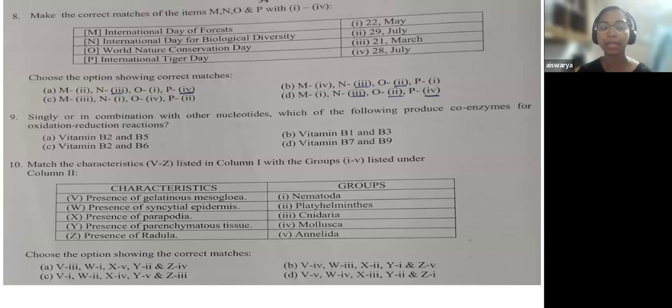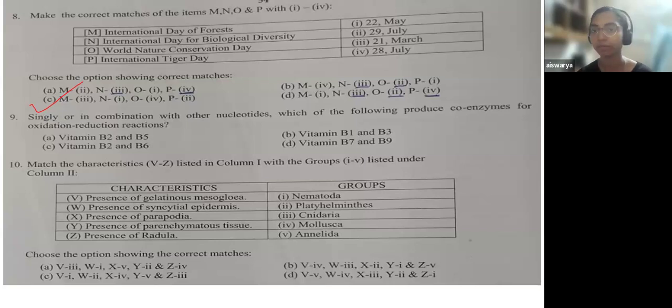The eighth question is to make correct matches of the items. This is a match the following question. So here the answer is option C. I have nothing to explain here, that's why I direct on to option C. But using the MCQ technique also, it's quite difficult for this question.